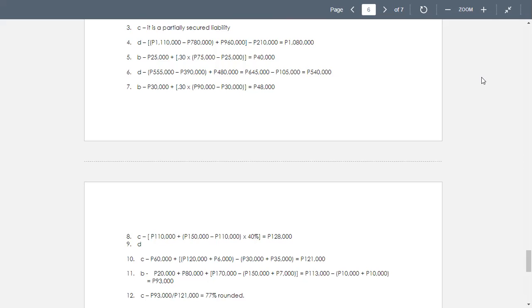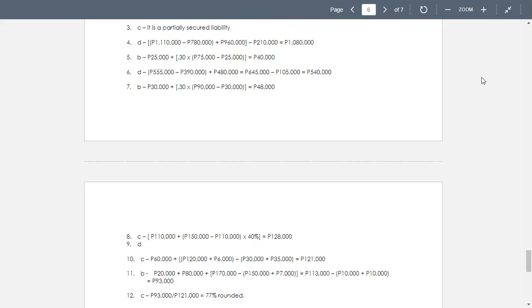Okay, letter C: we add 110,000 and we multiply 40,000 times 40%. So that will be 16,000 plus 110,000. That's 126,000. Now please make a correction in number 8. That's 126,000 and not 128,000.